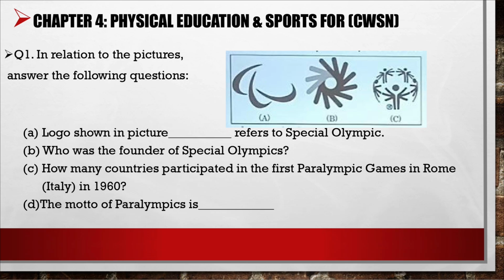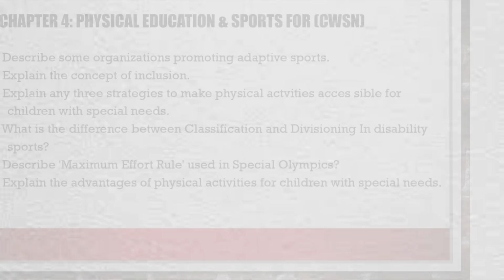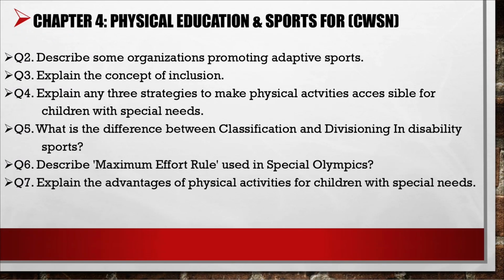C, how many countries participated in the first Paralympic Games in Rome, Italy in 1960? D, the motto of Paralympics is dash. Question 2, describe some organizations promoting adaptive sports. Question 3, explain the concept of inclusion. Question 4, explain any 3 strategies to make physical activity accessible for children with special needs.